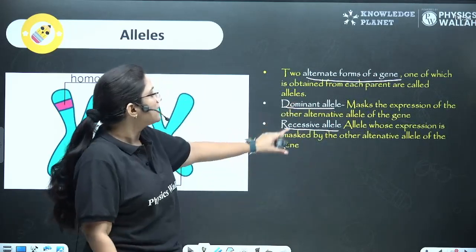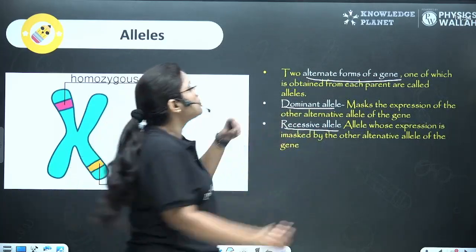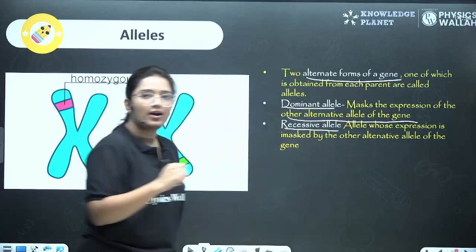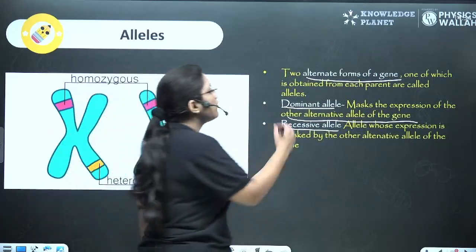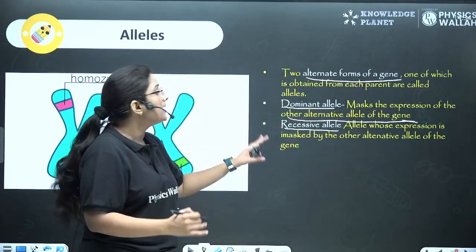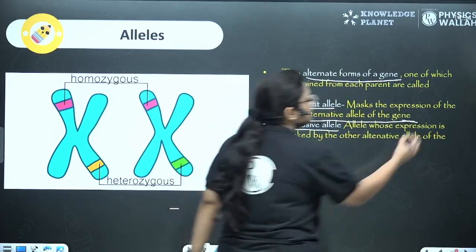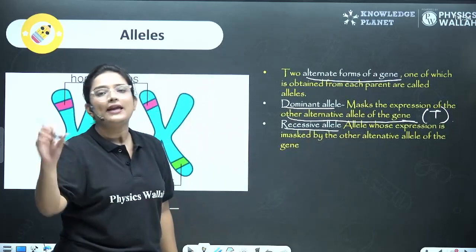So here we can say that the dominant allele is that which masks the expression of the other allele. Dominant allele will mask the expression of the other alternate allele of the gene. Okay, and it is always represented with a capital letter.